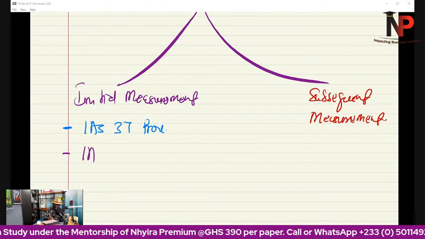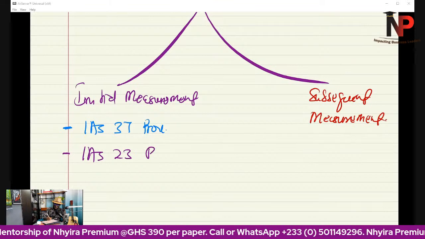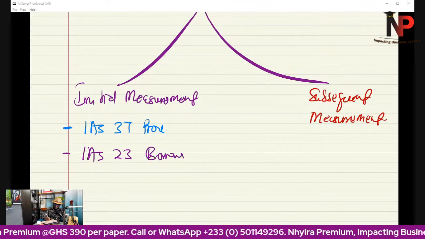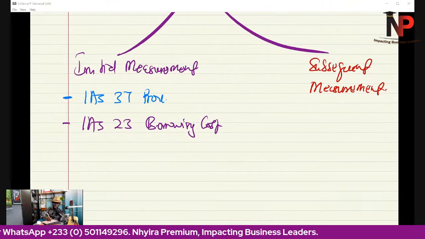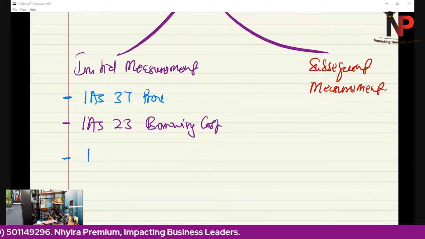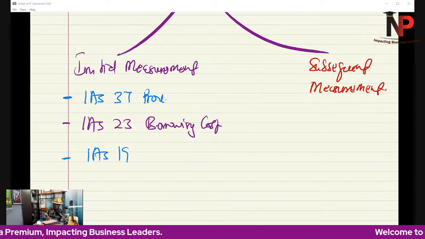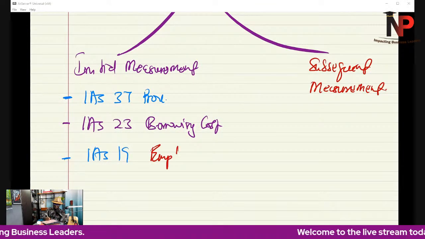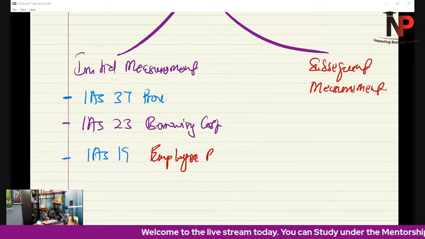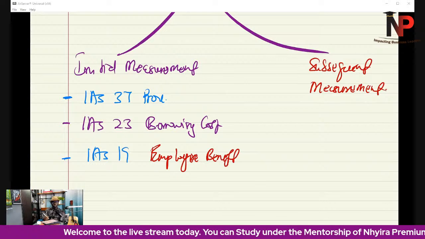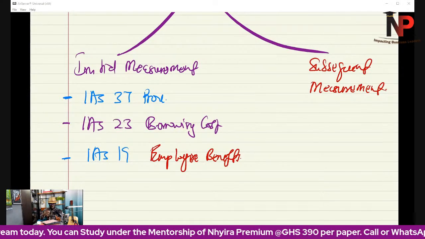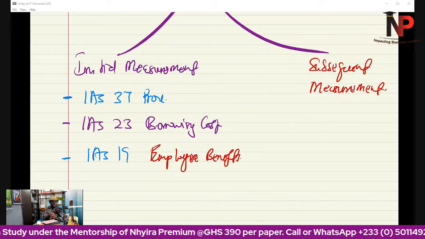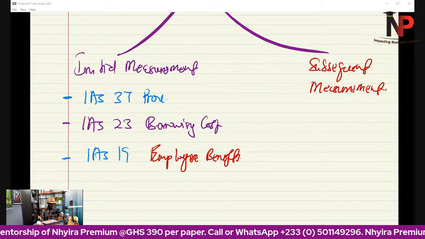IAS 23, borrowing cost, is going to be another standard. Number three, IAS 19, employee benefits. At the initial recognition of PPEs, these three standards may be incorporated.